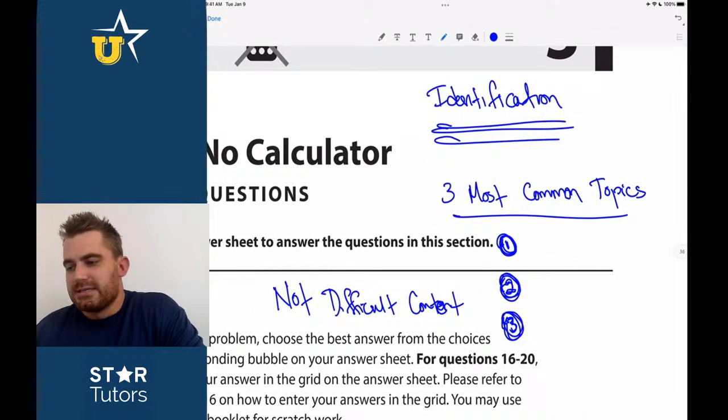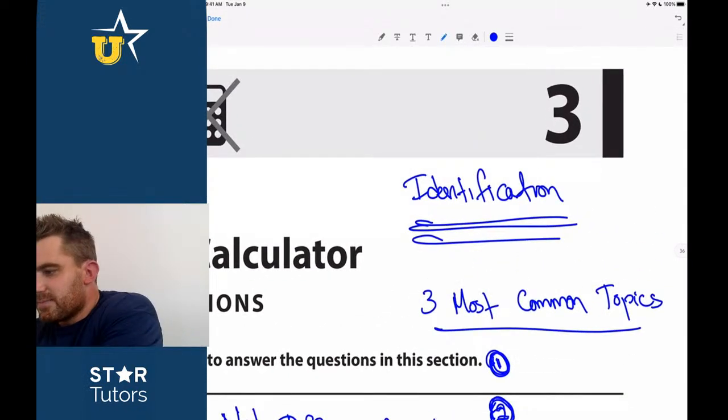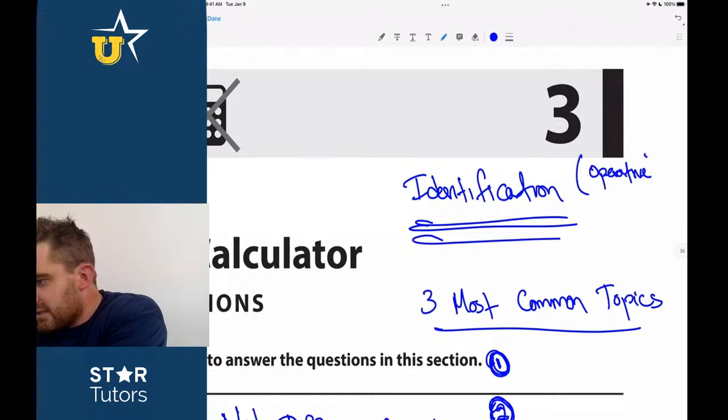Before we get going with this idea, I'll specifically write, and I would have everybody write this: identification of operative words. Operative. That's the key thing here with this lesson, operative words.